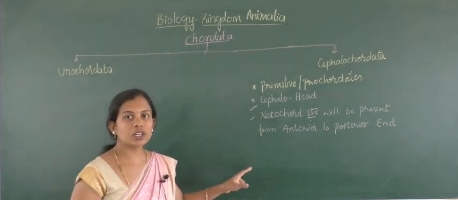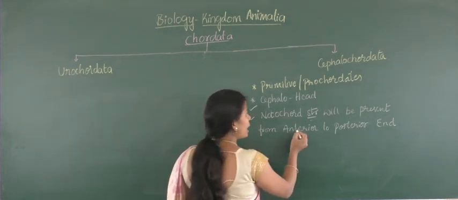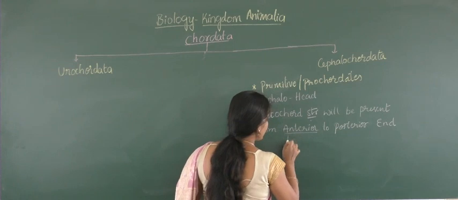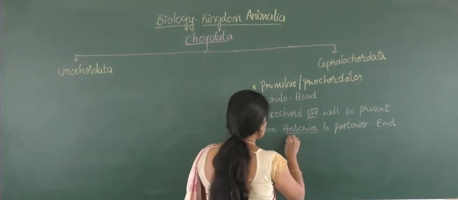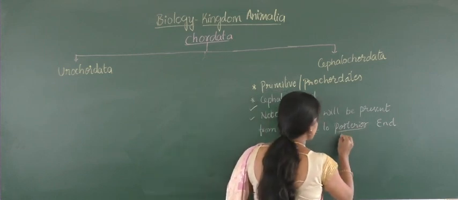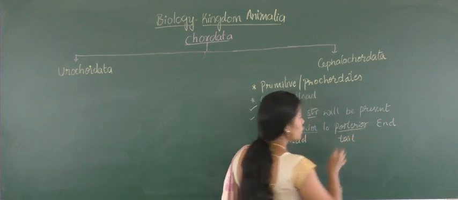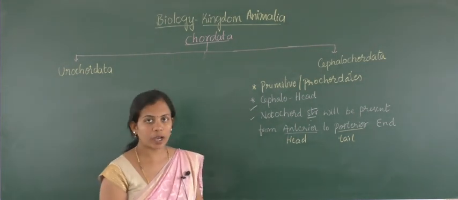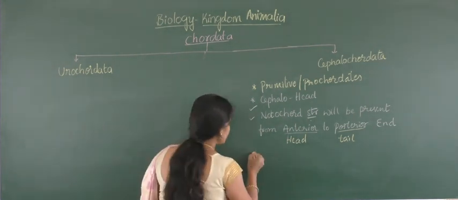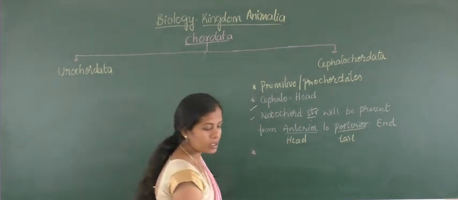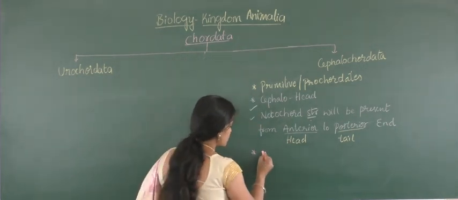The notochord structure will be present from anterior to posterior end. Anterior means the head region, and posterior means the tail structure. So from anterior to posterior end there will be a notochord, and we will understand this with the example, the organism called Amphioxus.